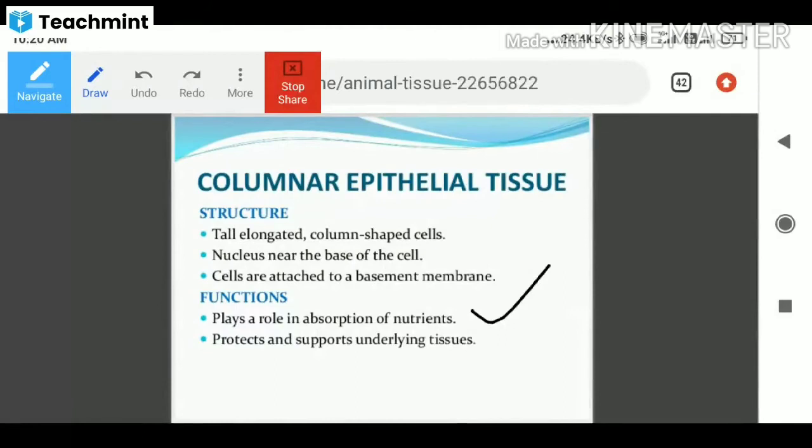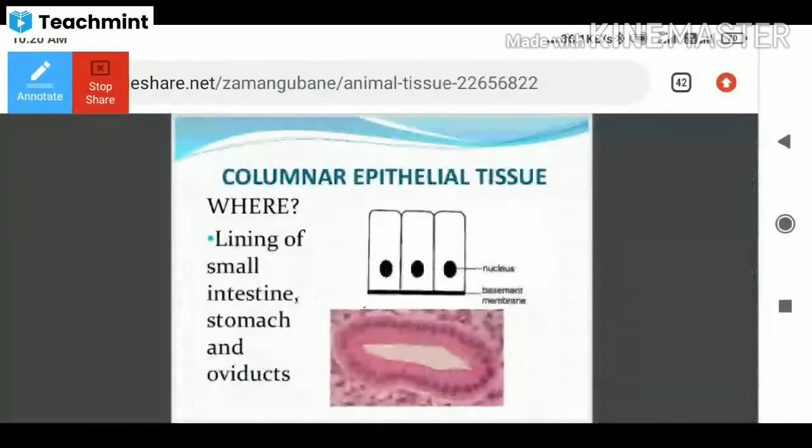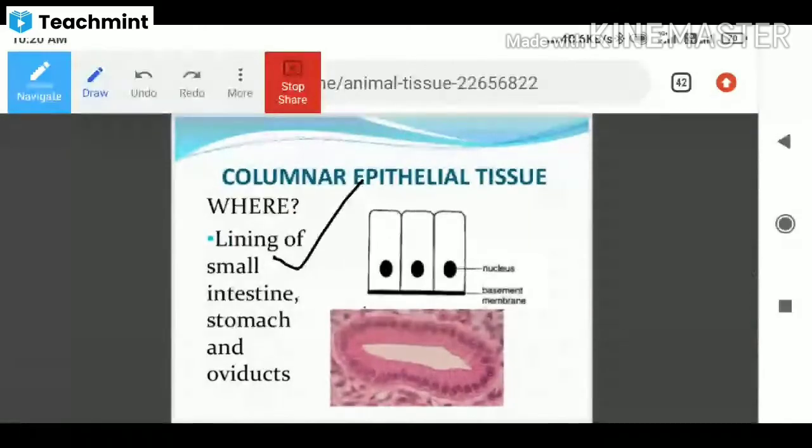And also it protects and supports underlying tissues. Epithelial tissue can protect from the external environment, whereas columnar epithelial cells can protect and support the underlying tissues. That is the main function of this structure. And where they are located, you see: lining of small intestine, stomach, and oviduct. So we can find the columnar epithelial tissue in the lining of the intestine, stomach, and oviduct.